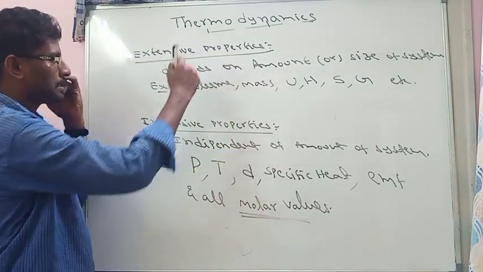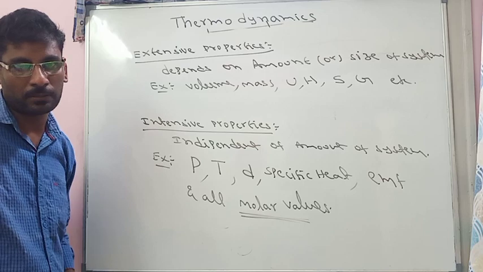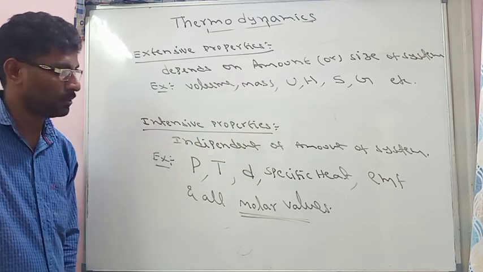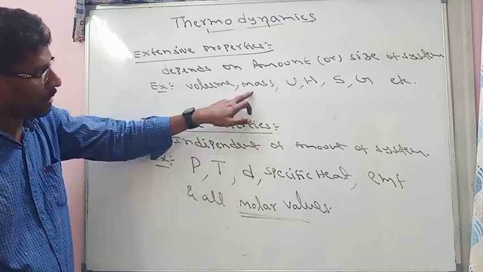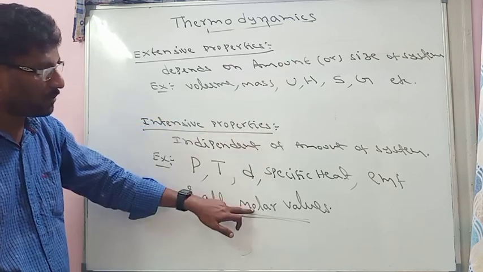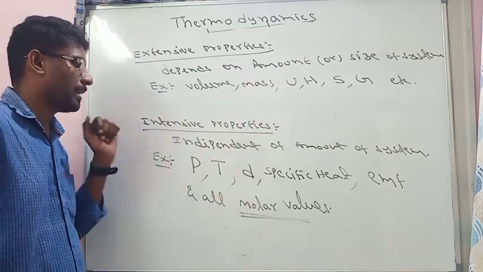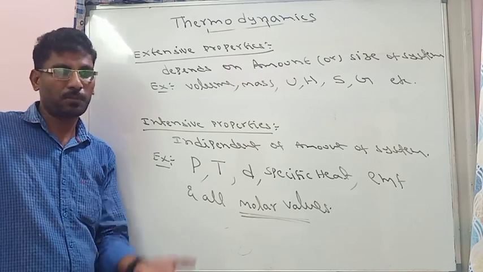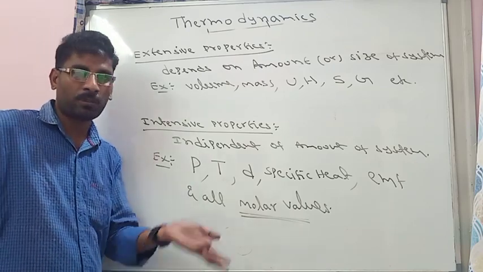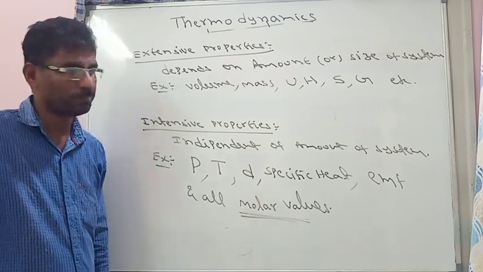We know that mass is an extensive property. It changes with amount. But if you are taking molar mass, if that mass is represented per mole, then molar mass is an intensive property because molar mass is always constant. Carbon molar mass is 12, it never changes.